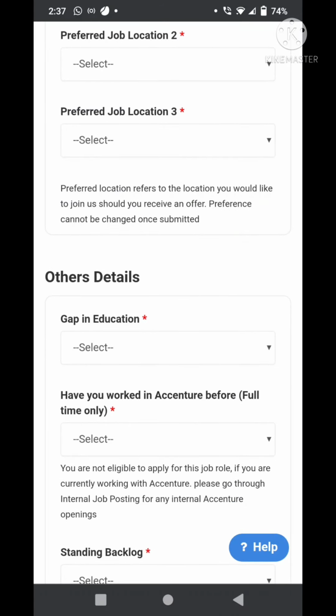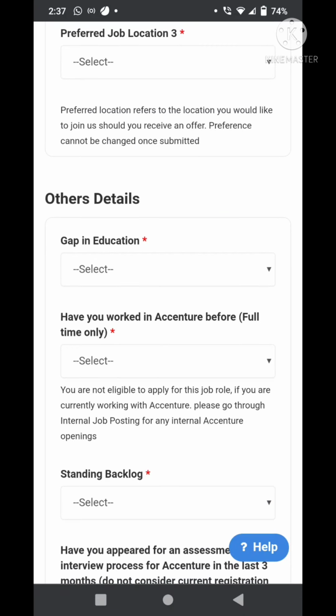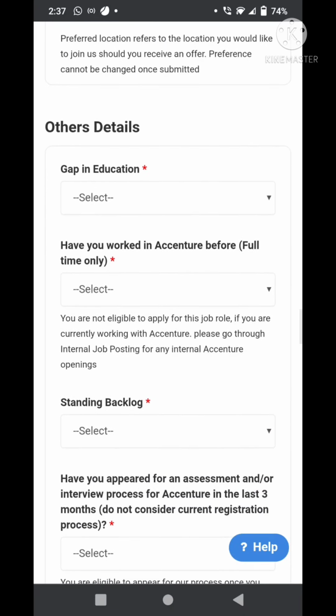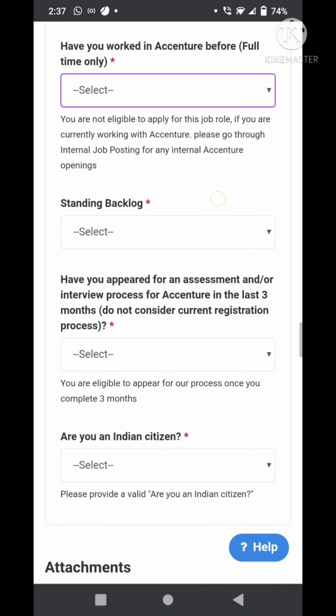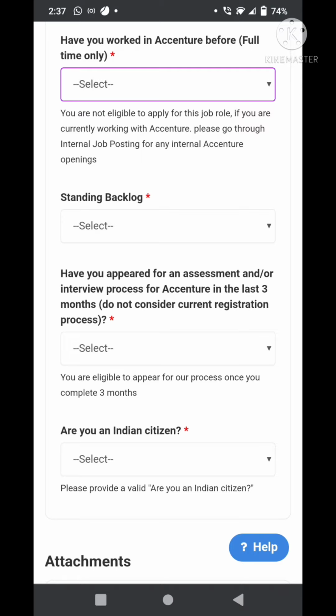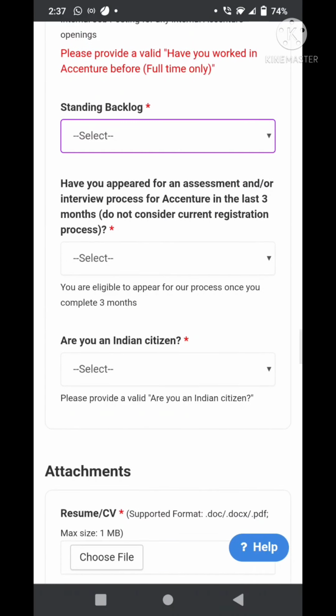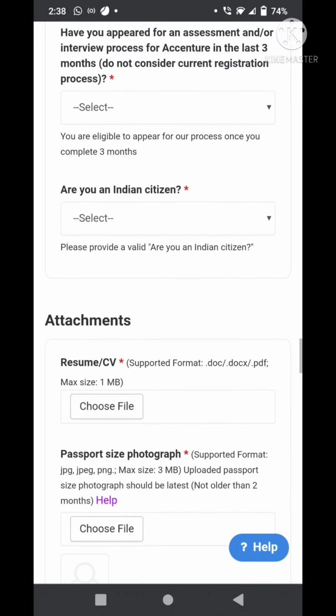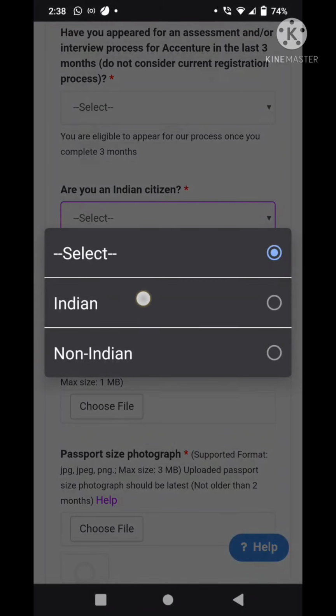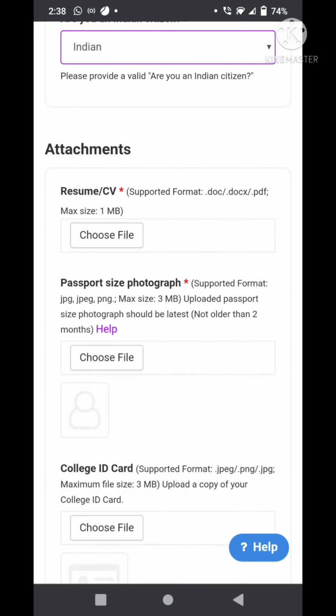Then the next part would be other details, like if you have any gap in education, select that. And if you have worked in Accenture before, you can select like for how many months or whatever. And then if you have got any standing backlog, select yes or no. And if you have appeared for an assessment before, or like an interview process before from Accenture, select yes or no. And finally, the final question is if you're an Indian citizen, which most probably you will be, so select according to that. And finally, you're supposed to upload your resume, and the size of the file shouldn't exceed 1 MB.